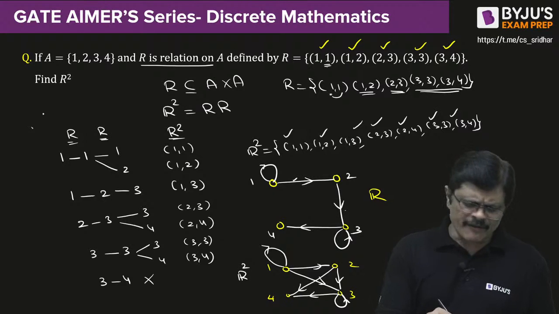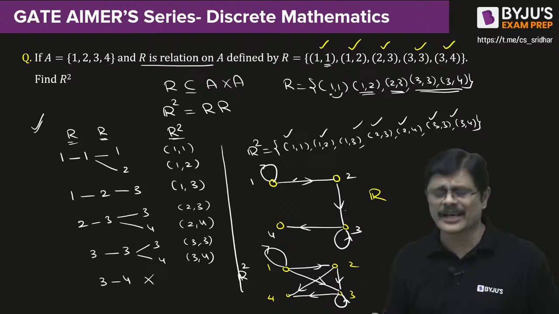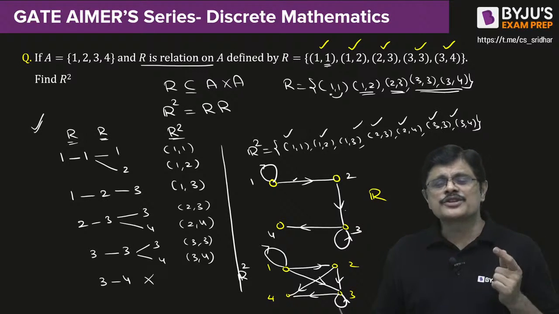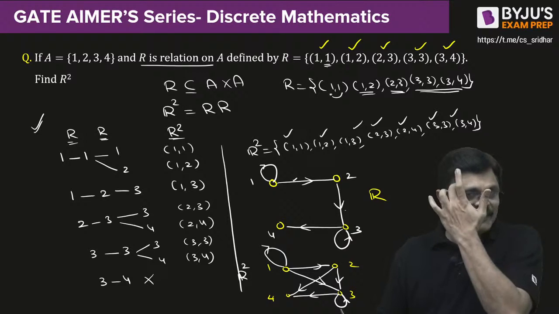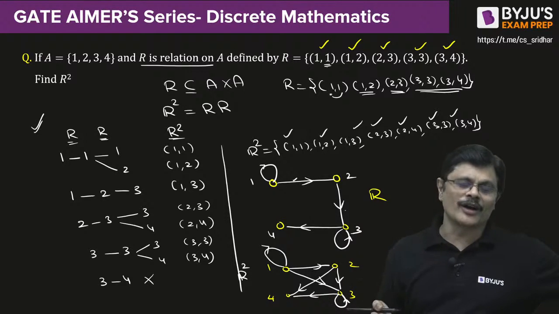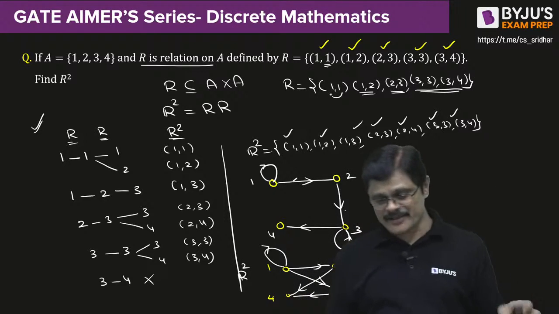See, this procedure everyone can do. This procedure is what we need to master. There are some questions which are asked in GATE. If you can understand this, such questions can be answered just like that. Even later, when we talk about Warshall algorithm, it can be solved just by using a diagram, my dear friends. Am I clear? Please try to understand.